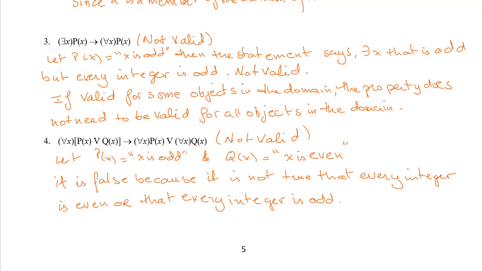So it's easy to say that it is false because it's not true that every integer is even or every integer is odd. And this is how we check if a statement or formula is valid or not valid when you have predicate logic. And in the next video we'll prove and we'll show predicate logic.